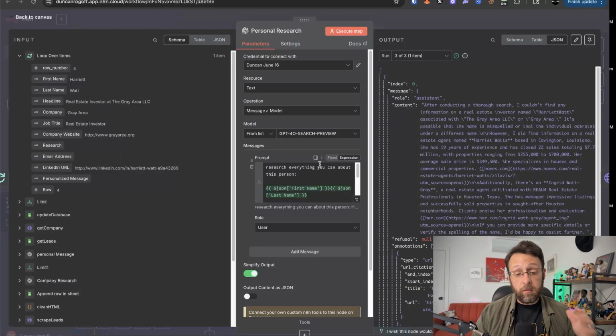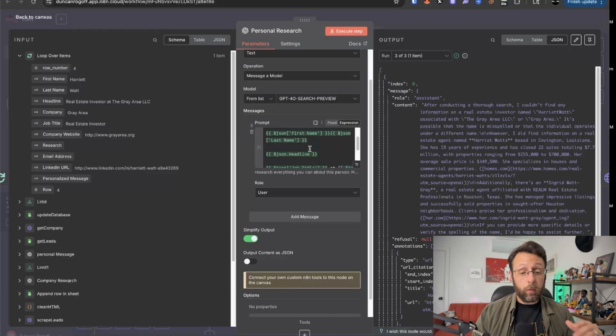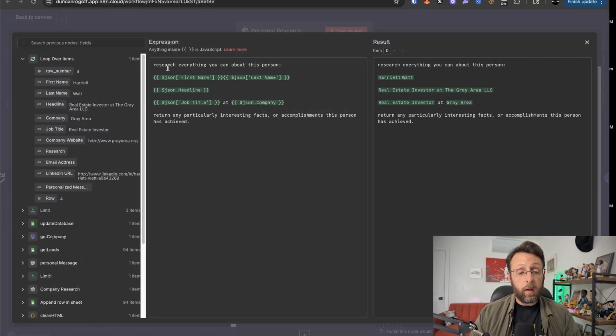And so from here, we're now using GPT-4o search preview to actually research the person. So I'm just saying, research everything you can about this person. We're putting the first name, the last name, the headline from the company, their job title, and then at what company they work for.